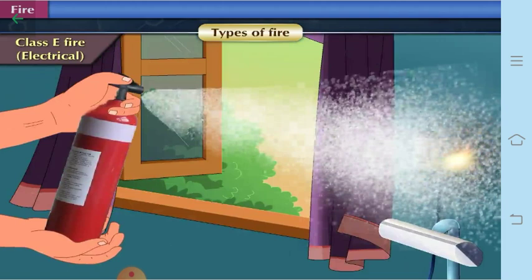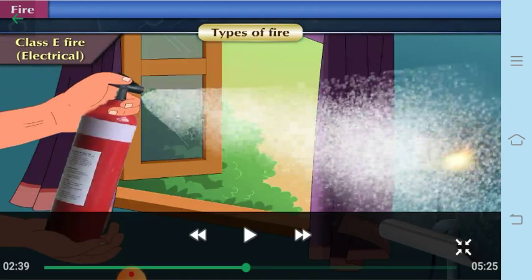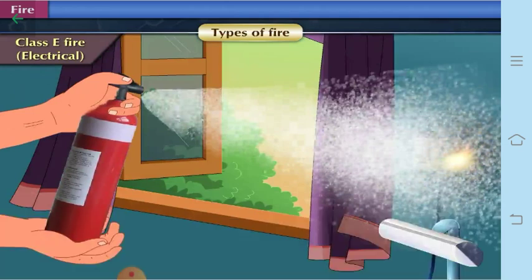So that is why non-conductive, because carbon dioxide is a non-conductive substance and therefore we need to spray this non-conductive fire extinguisher on the class E type of fire. So I hope you have understood all the 5 different types of fire.